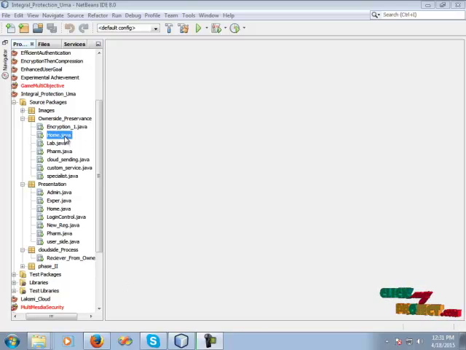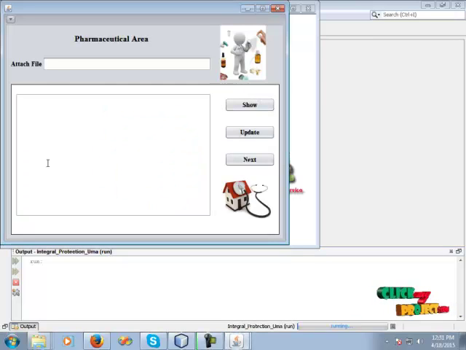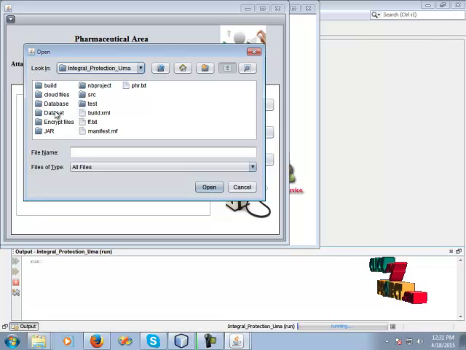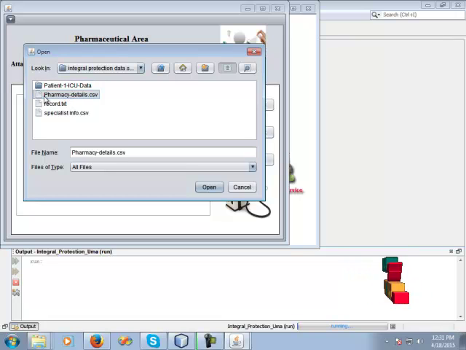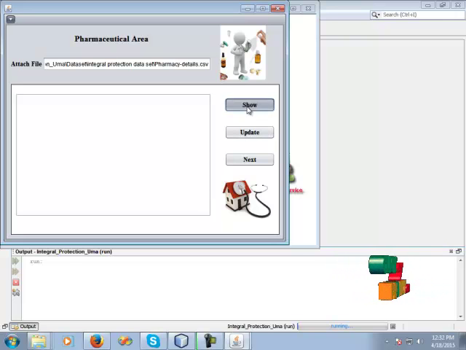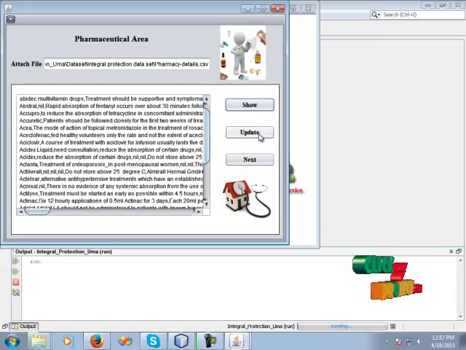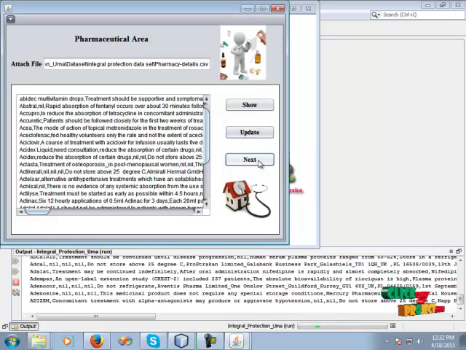Click owner page, click home button, run the file, click the privacy. Then click into the privacy area to add the dataset. Then select the privacy detail.csv. Click open. Click show button to view the dataset details. Then click the app data. Data are loaded into the database. And click the next button on home.